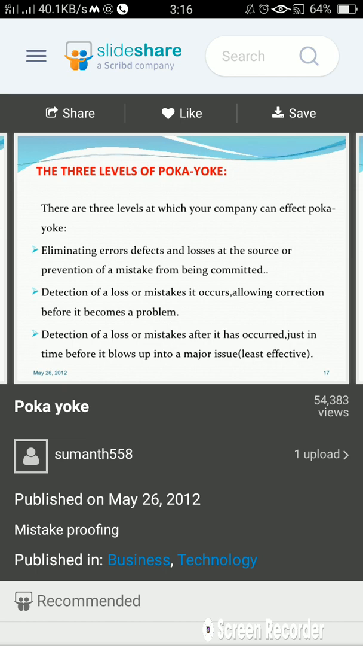Then there are 3 levels at which your company can affect poka-yoke, that is eliminating error, defects and losses at the source or prevention of a mistake from being committed.